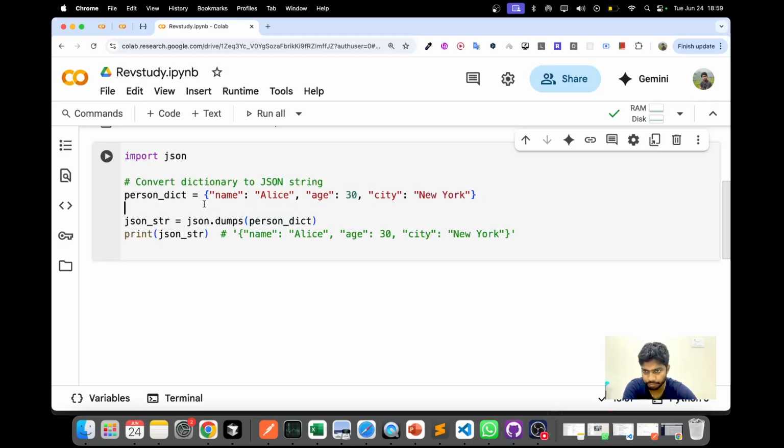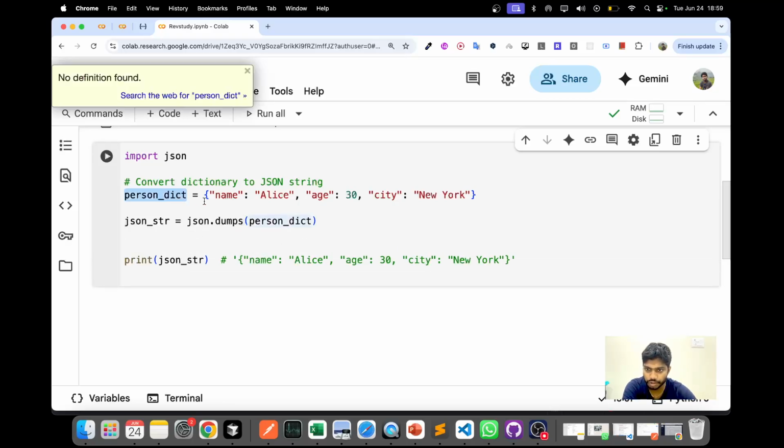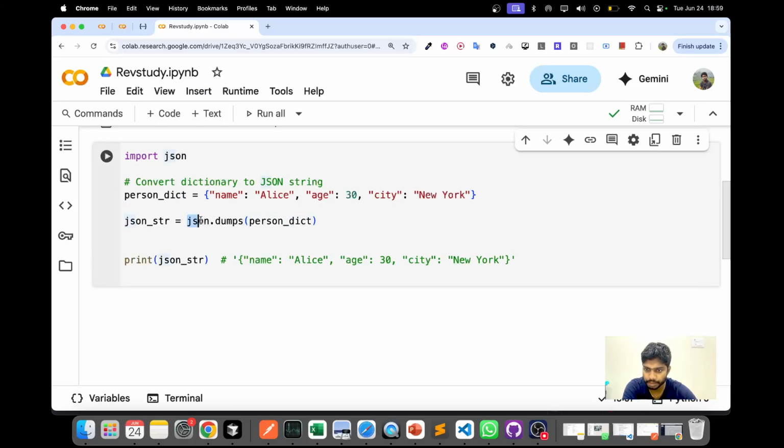Here I created a person dictionary. You can clearly see name and Alice, key value pairs. If you want to convert this dictionary into JSON, you use json.dumps. Then it will convert this whole dictionary into a JSON string inside your Python code.